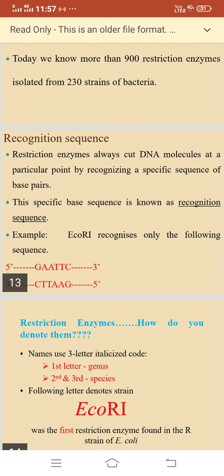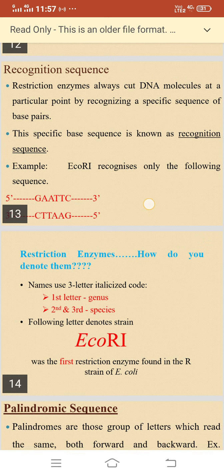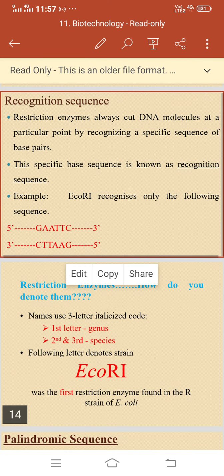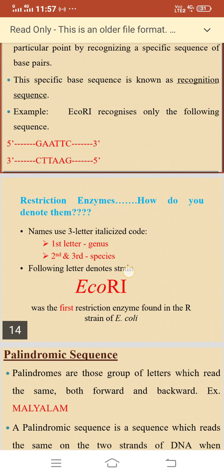This specific base sequence is known as the recognition sequence. Example, EcoRI recognizes only the following sequence: 5 prime GAATTC 3 prime, and 3 prime CTTAAG 5 prime.